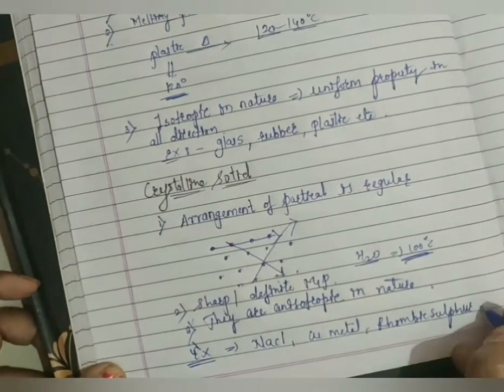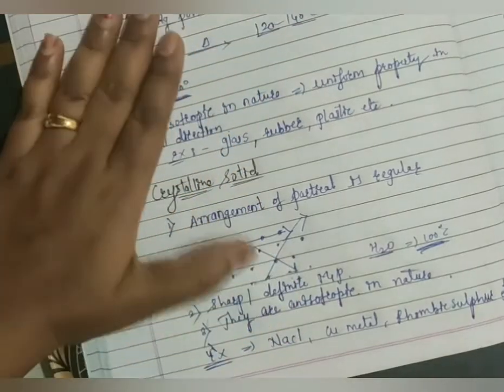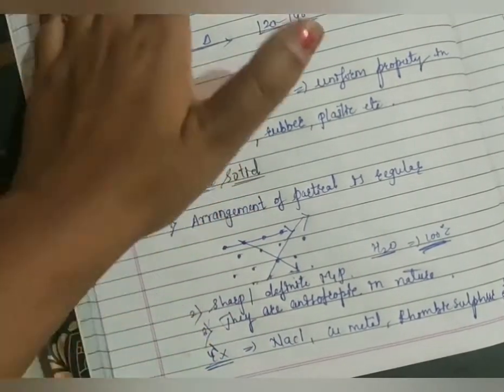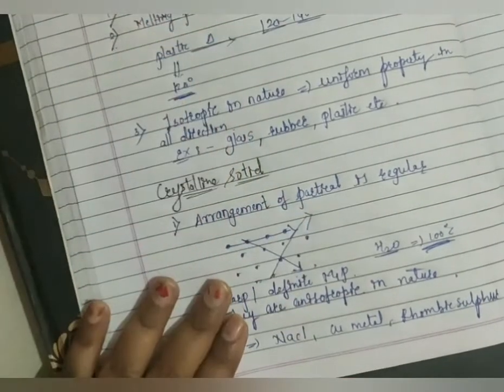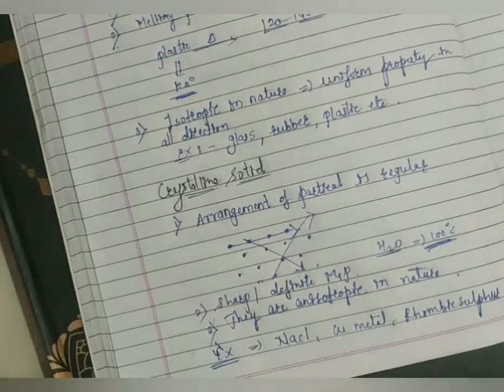Rhombic sulfur, etc. These are examples of crystalline solids. What you should remember here is that solids can be divided into two types. First will be amorphous, second will be crystalline. You have to remember these points, because based on them they will ask some questions in your CET exam. After that we'll move to crystalline solids.